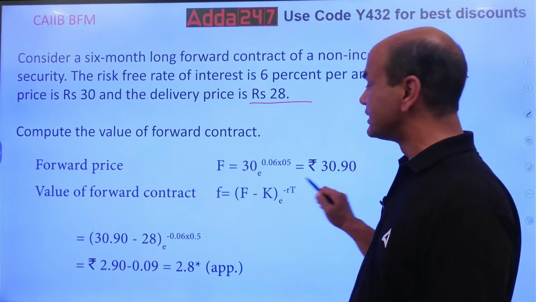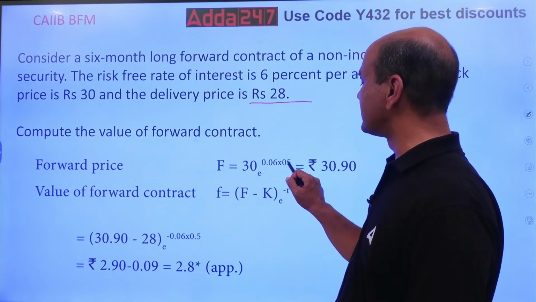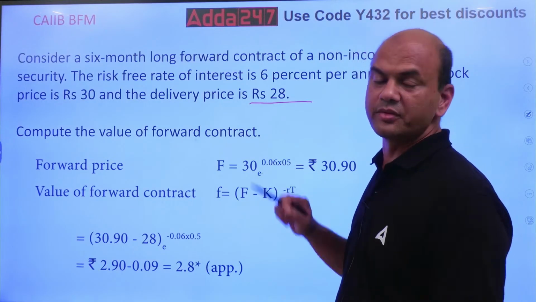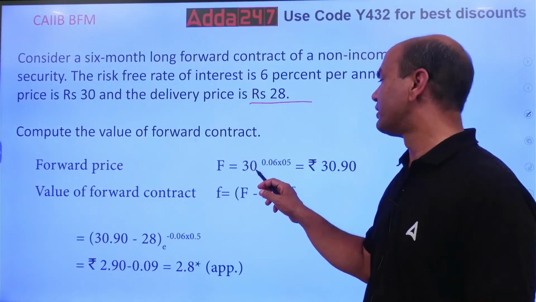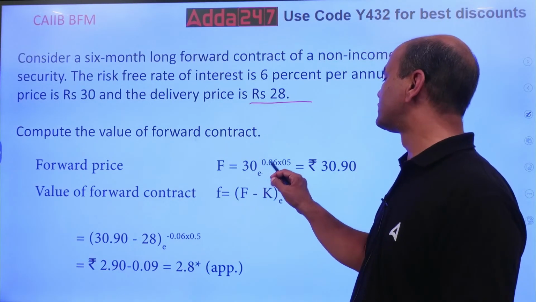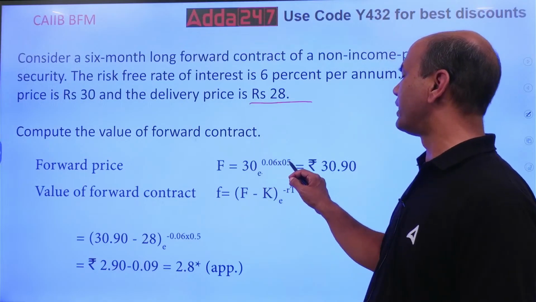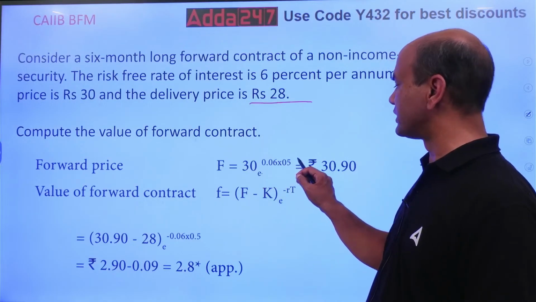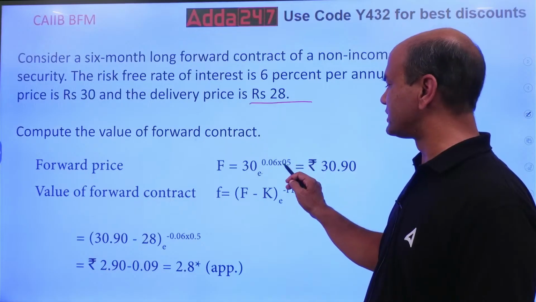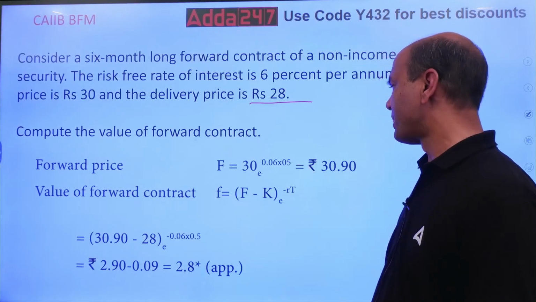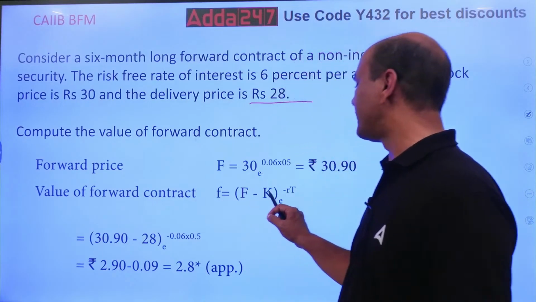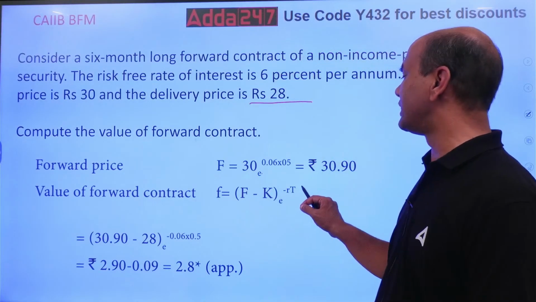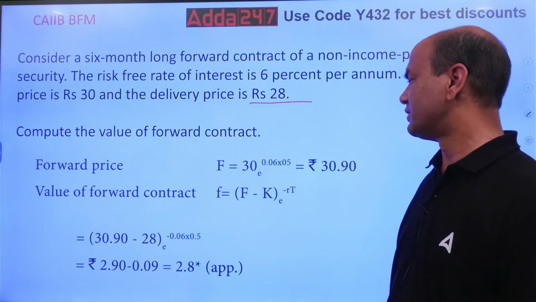30.90. See, e raised to 0.06 into 0.5. Now this calculation you will have to do. If you do the calculation, it is 30 into e raised to 0.06 into 0.5. So 30.90. So value of the forward contract is (F minus K) into e raised to minus rT. Okay.